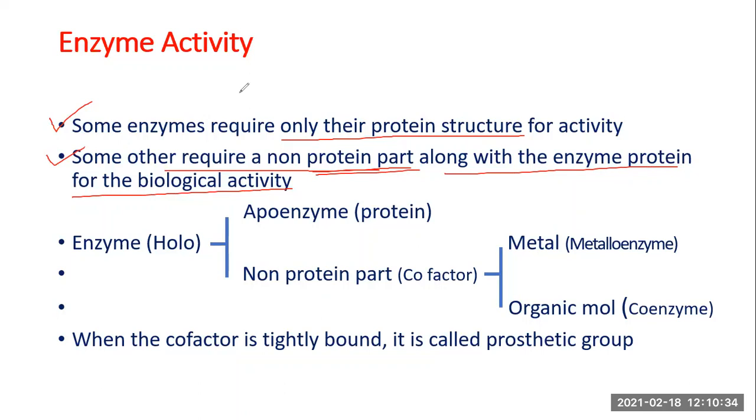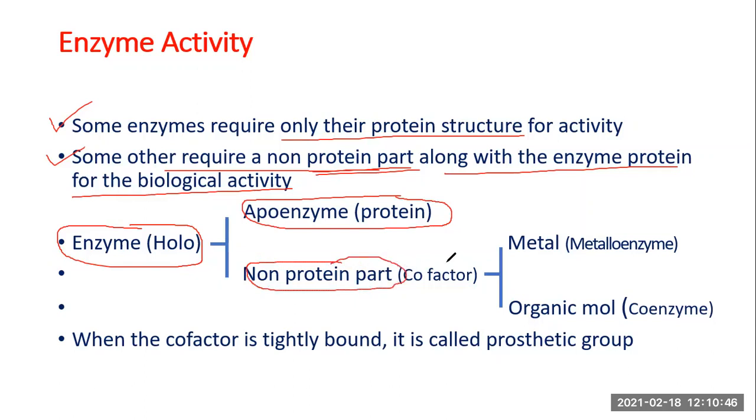Such enzymes we call holoenzymes, and the protein part is called the apoenzyme, and the non-protein part is called the cofactor. So we are talking of those enzymes which require additional factors for their biological activity, which is usually a non-protein component. The protein component in such an enzyme is called the apoenzyme.